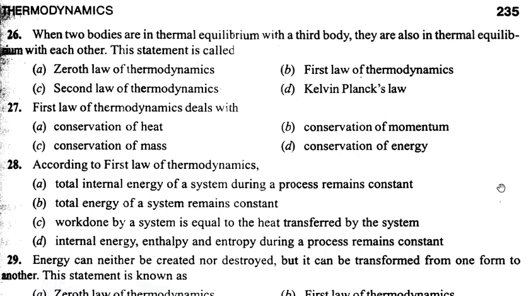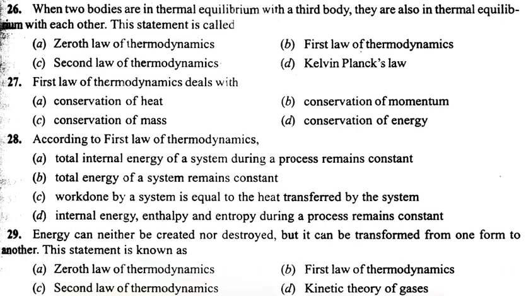Next question is question number 27. It says that according to first law of thermodynamics, total internal energy of the system during the process remains constant. Total energy of the system remains constant. Work done by the system is equal to the heat transfer by the system. And the last option is internal energy, enthalpy and entropy during the process is constant. So which one is the first law of thermodynamics? Okay, so the option is B.